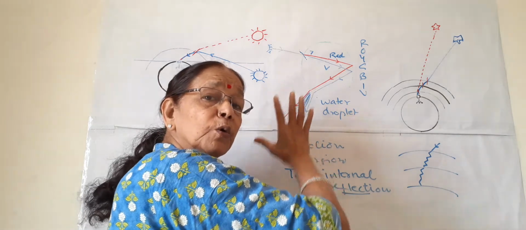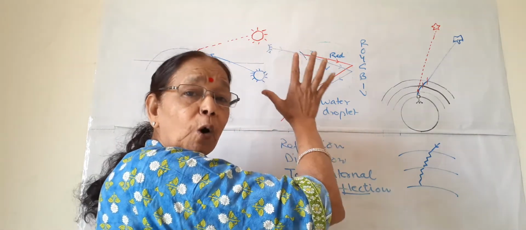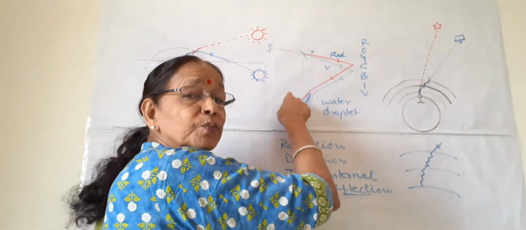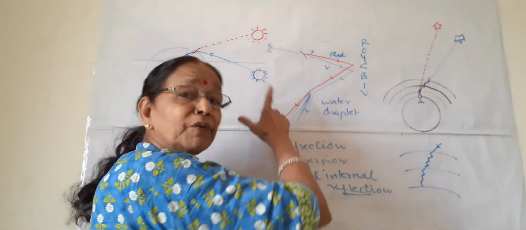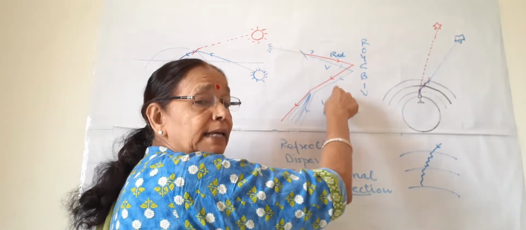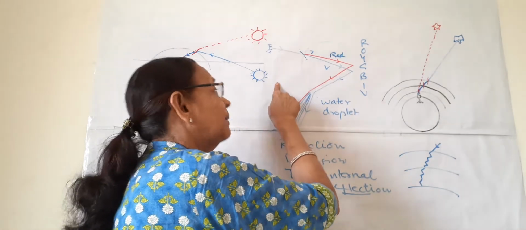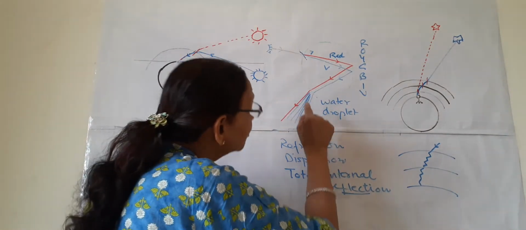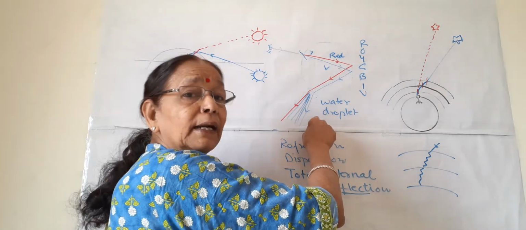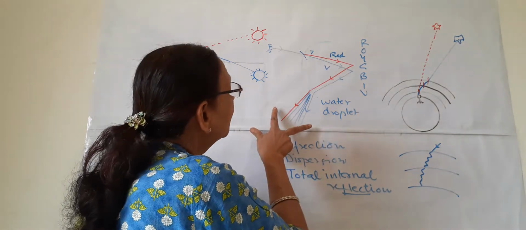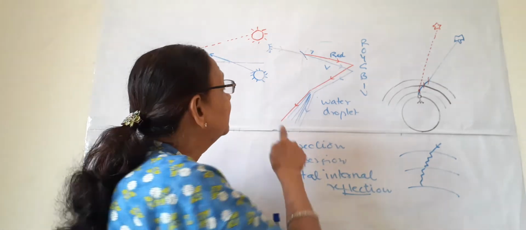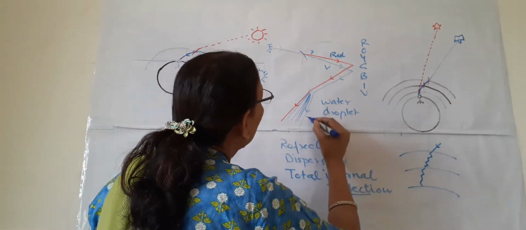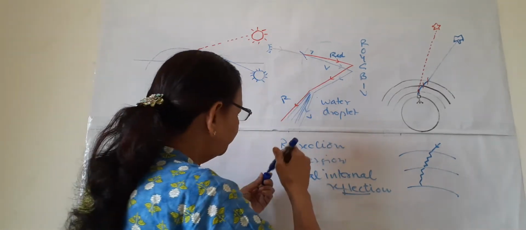So it goes away from the normal. The angle here is more. As this is the dense medium, it is the rare medium, it refracts and it disperses also. Again dispersion takes place and all the 7 colors can be seen. This is violet, this is red.